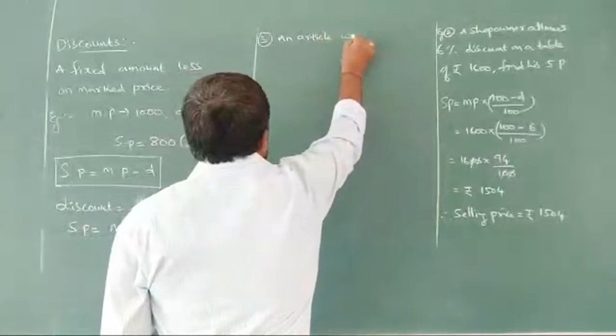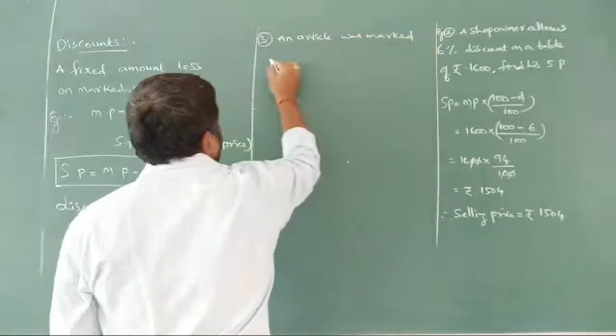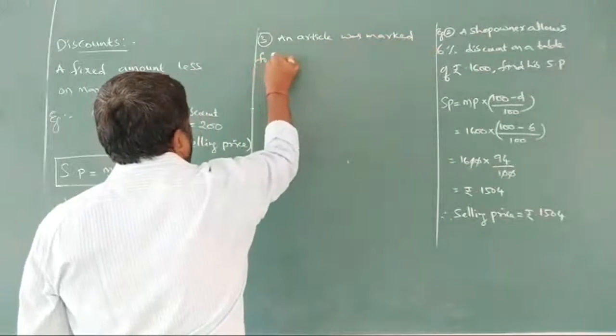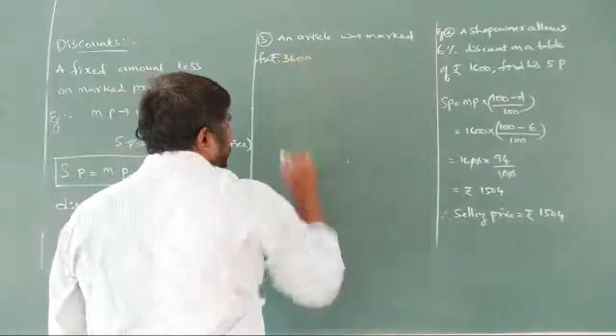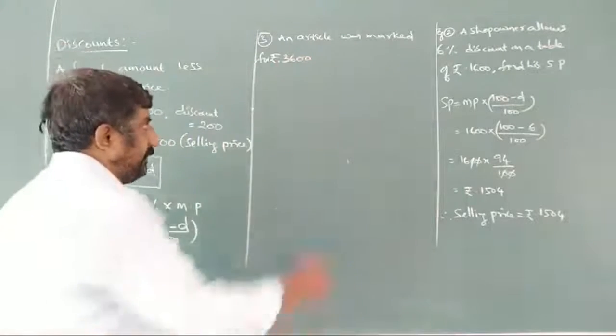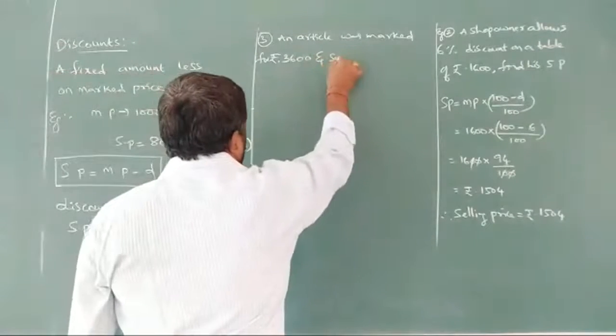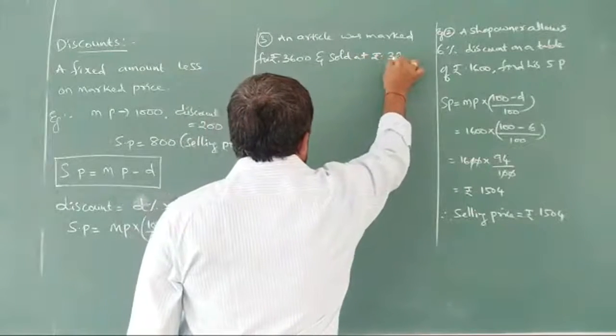An article was marked for rupees 3600 and sold at rupees 3312.